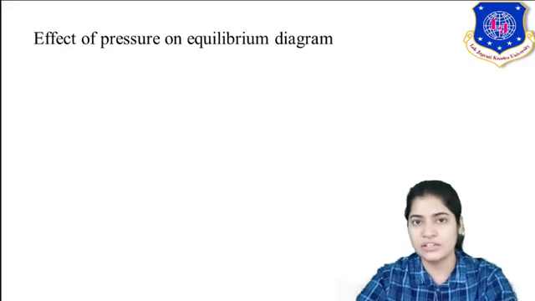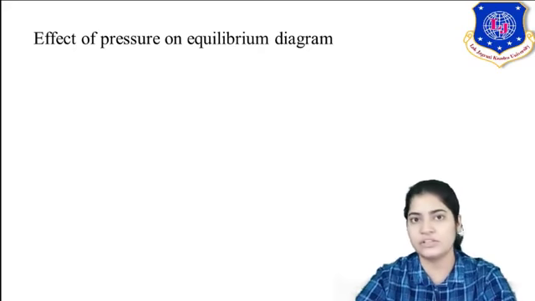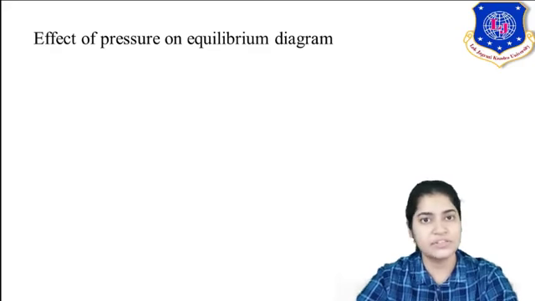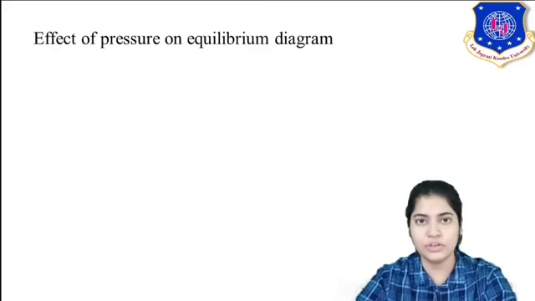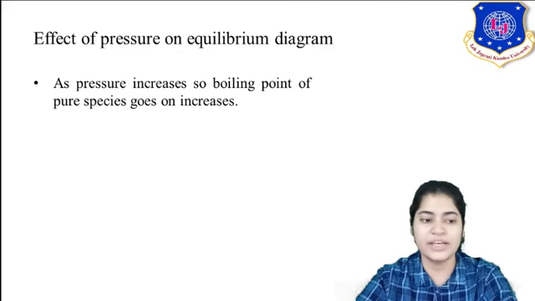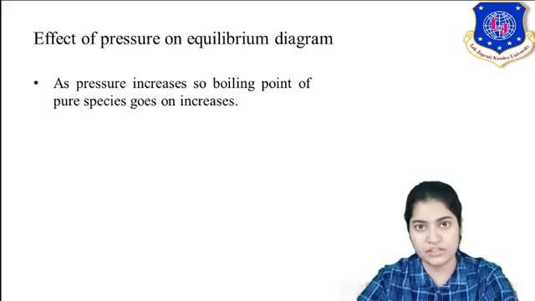Thus the vapor pressure is reducing, and a reduction of vapor pressure means the boiling point is increasing. Now it will take more energy for the vapors to escape the liquid surface. Hence with increasing pressure, the boiling point of a pure species goes on increasing.